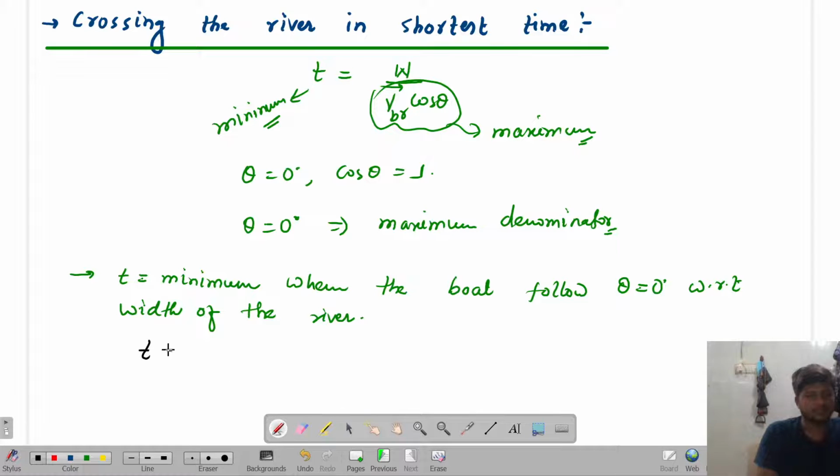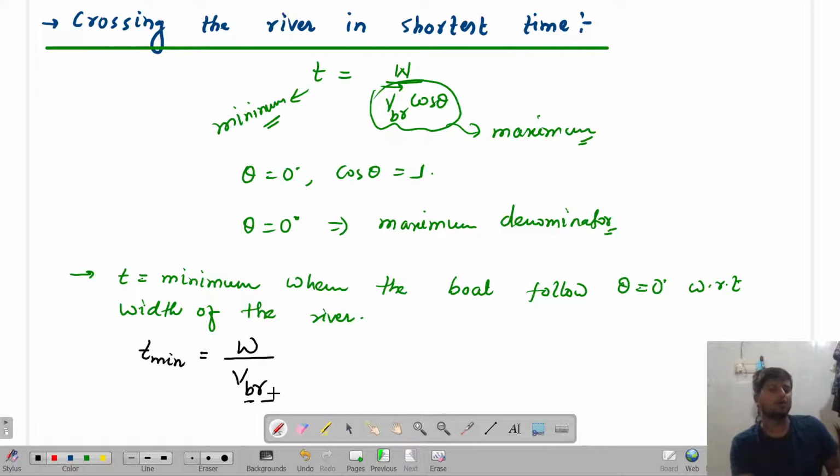So that minimum time is going to be how much? The minimum time required to cover the river is equal to the width of the river divided by the velocity of boat with respect to river. Okay, velocity of boat with respect to river, not just the velocity of boat, not just the river. Got it or not? Are you able to get me or not?